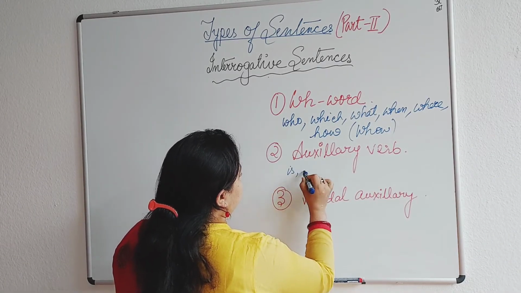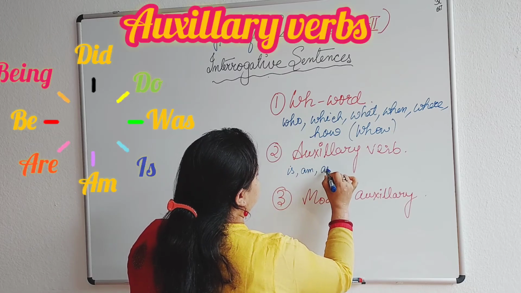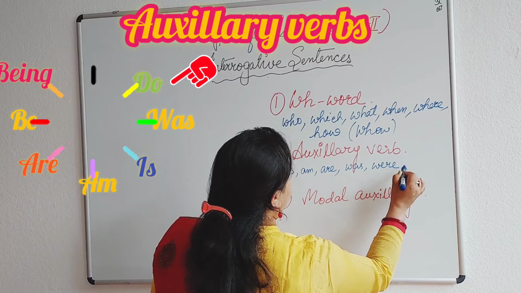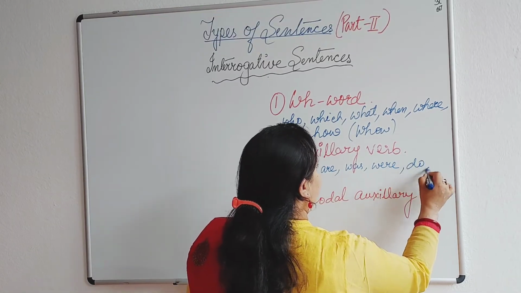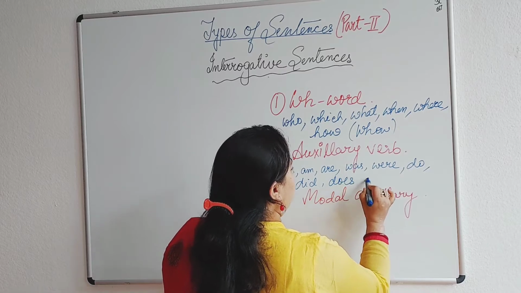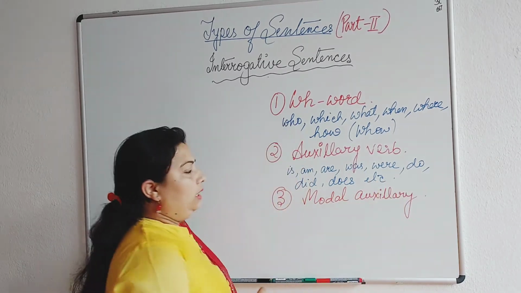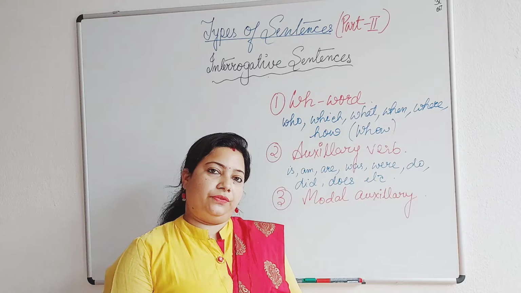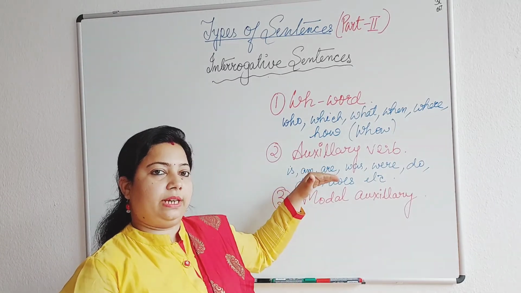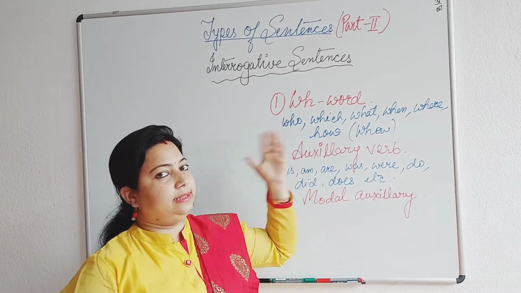Like is, am, are, was, were, do, did, does, etc. There are many more. So these are known as the auxiliary verbs. Using these words, we can frame interrogative sentences also. Let's see the examples.